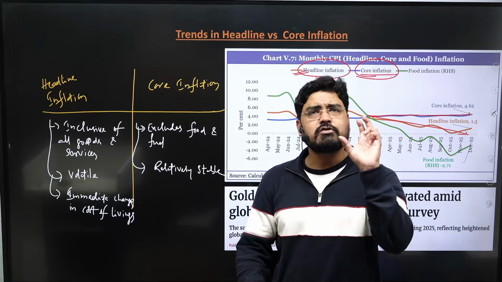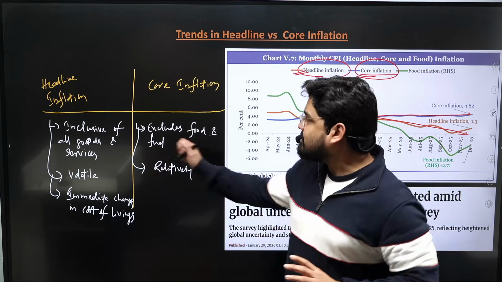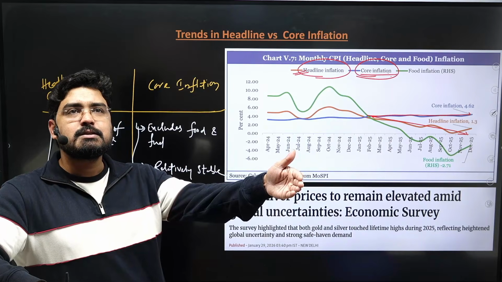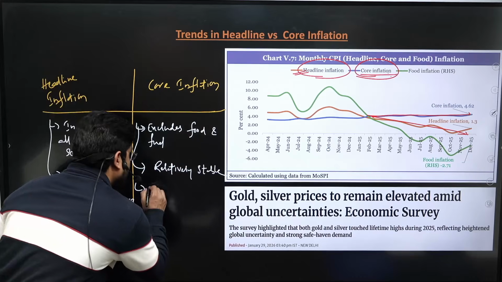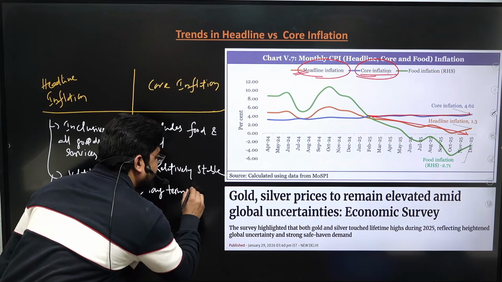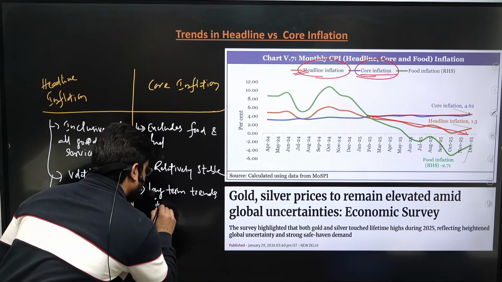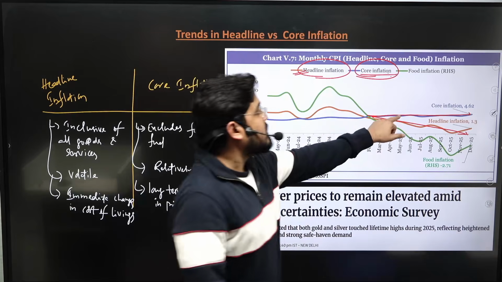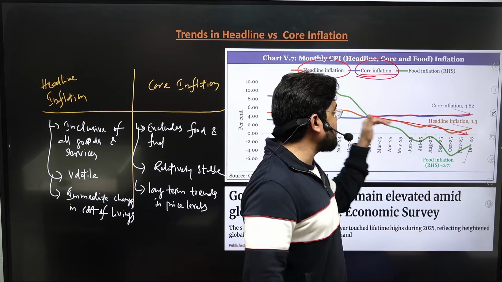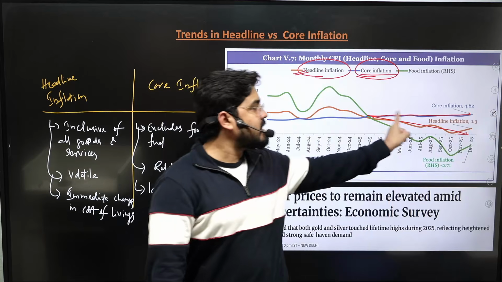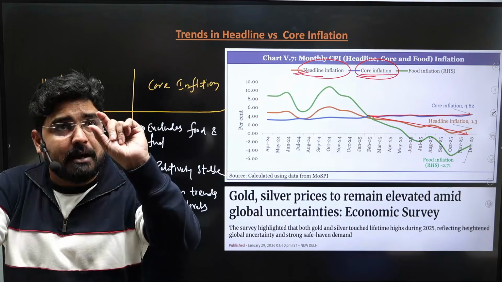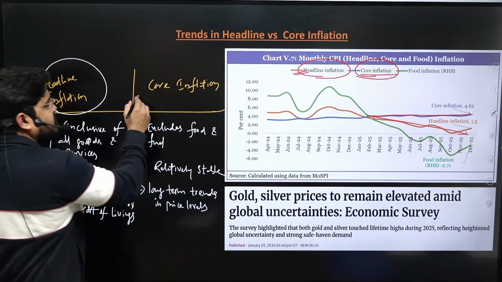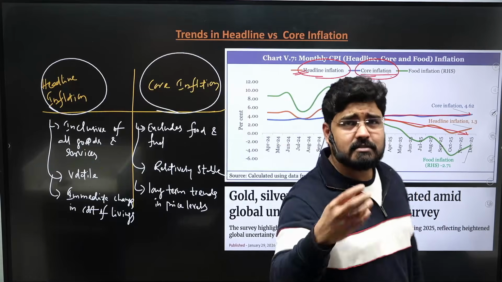Whenever the cost of living changes immediately, that is captured by headline inflation, whereas core inflation is measured to understand the long-term trends in the price levels. If you see, the core inflation is relatively stable, but headline inflation reduced. So the reduction in the headline inflation would have an impact on the budget of the consumers, right?